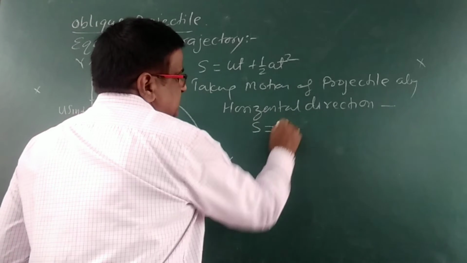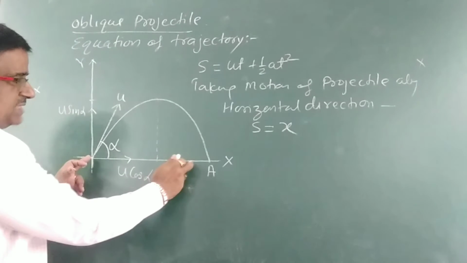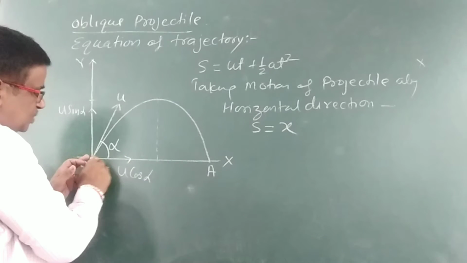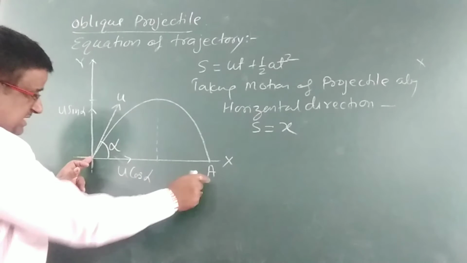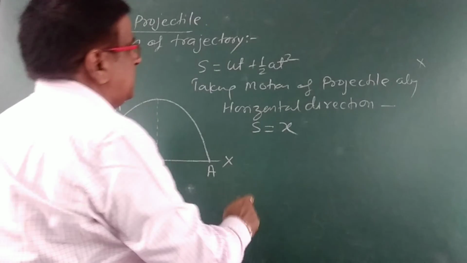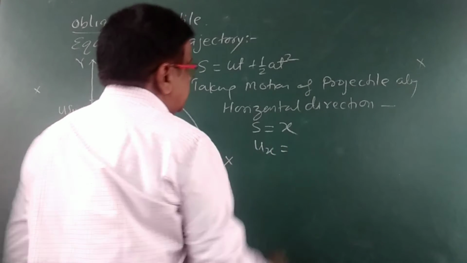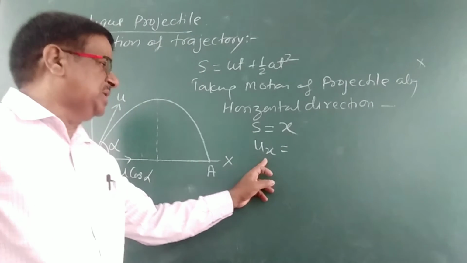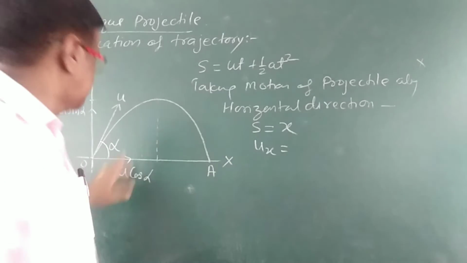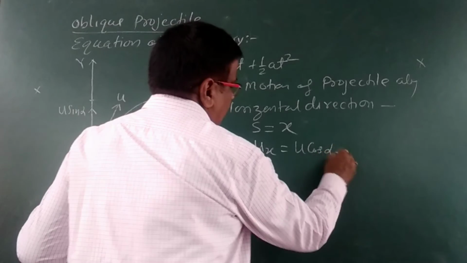S is taken as x. X is the distance; if the projectile is here, on the x-axis, this will be the distance. So it is denoted by x. Initial velocity along x-axis is represented by ux, which is equal to u cos alpha.